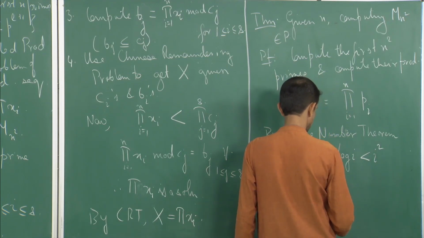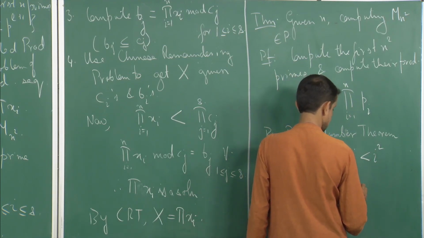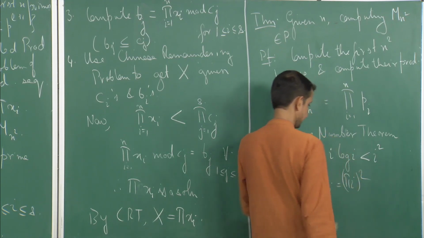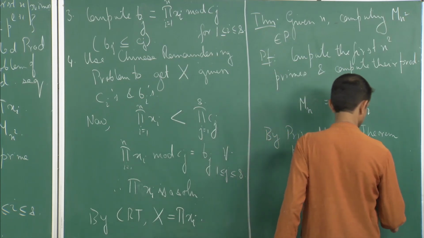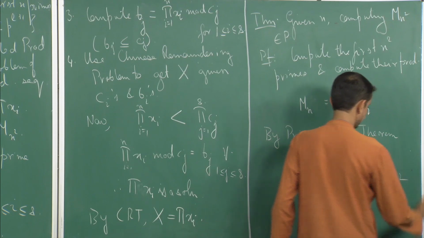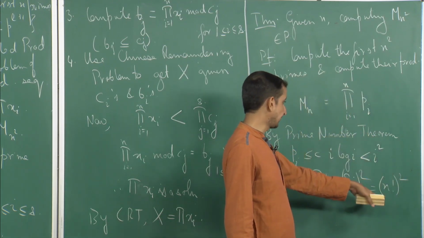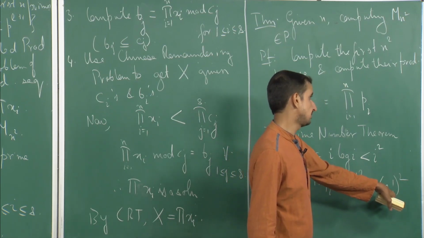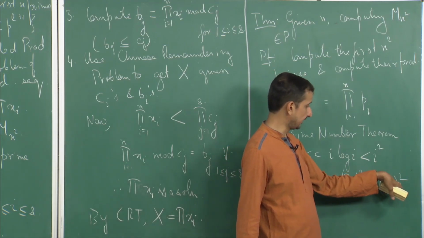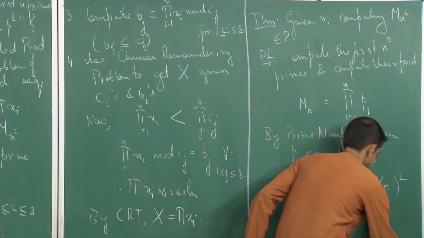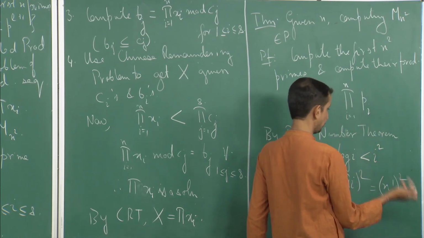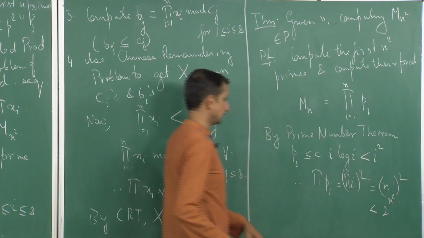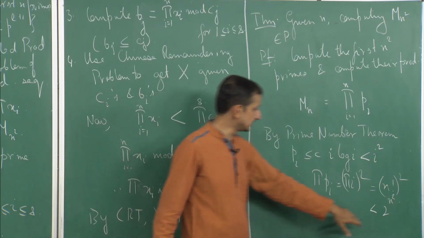So I can write the product of pi's as the product of i whole square, i going from 1 to n. So this is n factorial whole square, and n factorial is of course less than or equal to n to the power n. N to the power n can be written as 2 to the power n log n. So this is less than 2 to the power 2n log n, which is less than 2 to the power n square. So we have by the prime number theorem that mn is less than 2 to the power n square.